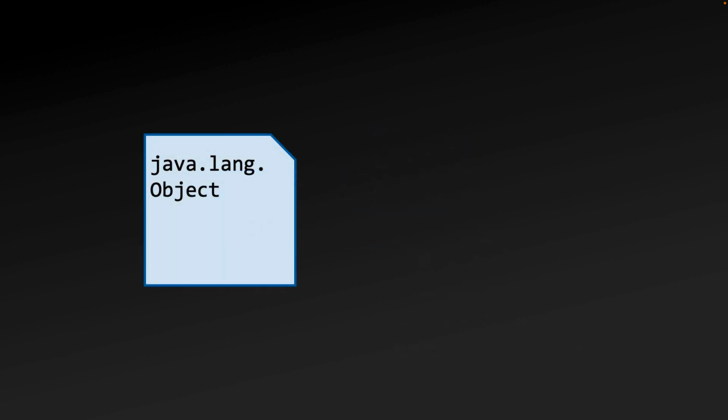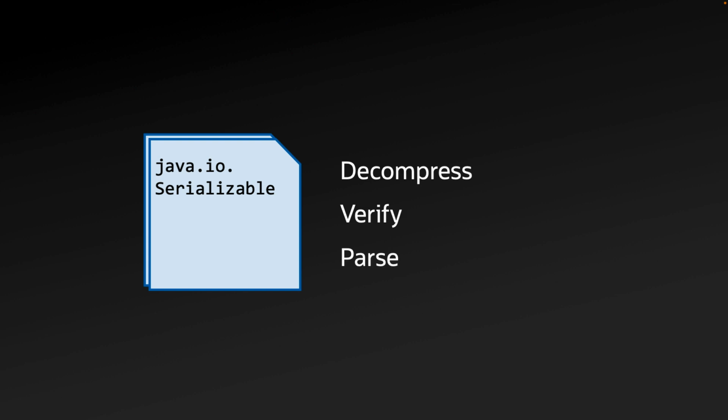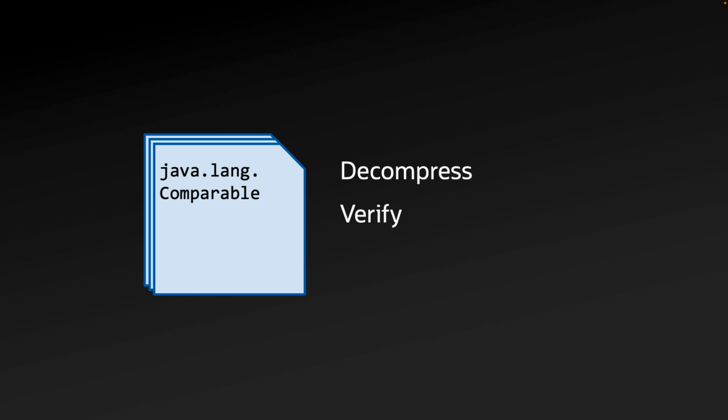When the JVM loads classes from the file system, it must go through several steps. If it is loading classes from an archive, as would often be the case, first it must decompress the file, which is based on the zip archive format. The JVM will then verify the class is structured correctly. It must then parse the class. These steps are repeated for the hundreds of classes that are loaded every time the JVM is started. Additionally, for each JVM running, these classes would be loaded separately to memory, leading to duplication of these classes in memory.